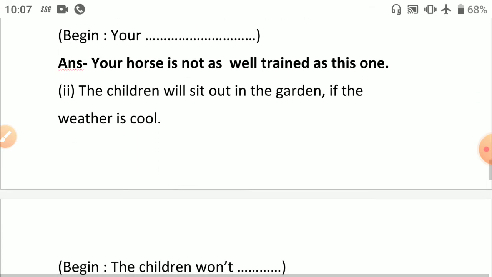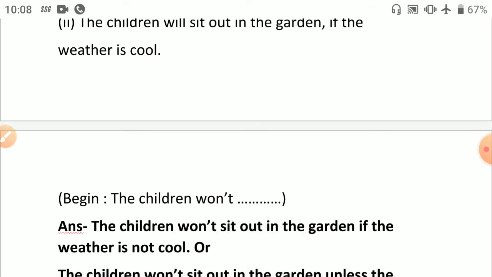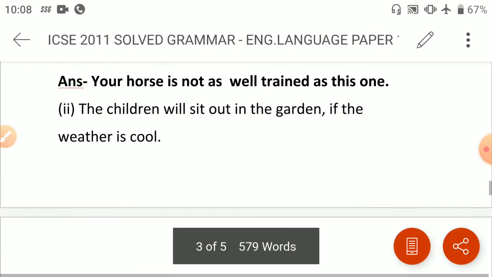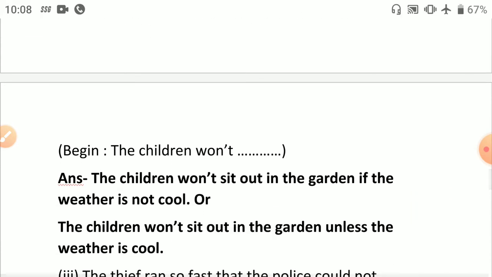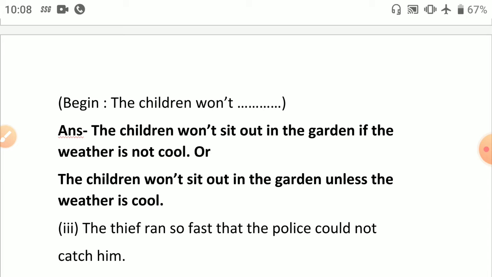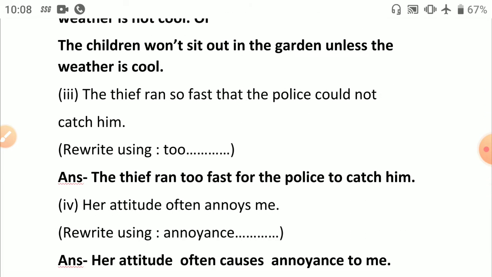The children will sit out in the garden if the weather is cool. You have to begin with the children won't. So again, it is positive to negative sentences that we are changing. The children won't sit out in the garden if the weather is not cool, or the children won't sit out in the garden unless the weather is cool. Third, the thief ran so fast that the police could not catch him. It is a typical sentence that keeps on coming in the ICSE board. The thief ran too fast for the police to catch him.